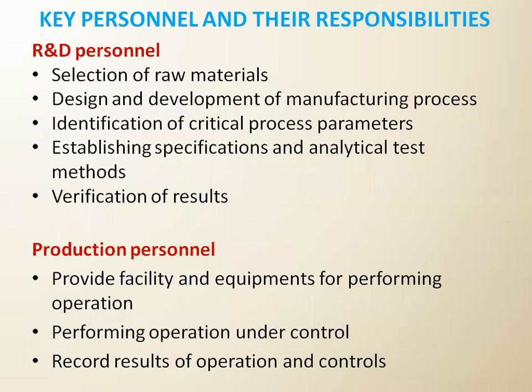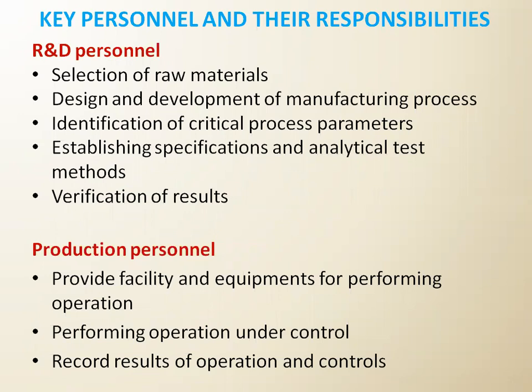Second one, design and development of the manufacturing process. Third one is the identification of critical process parameters. Fourth one is establishing specifications and analytical test methods. They have to select the raw material. They have to develop the process of manufacturing the dosage form. They have to identify critical parameters where problems can exist. They have to establish specifications or some standards related to that analytical method. They have to verify the result.